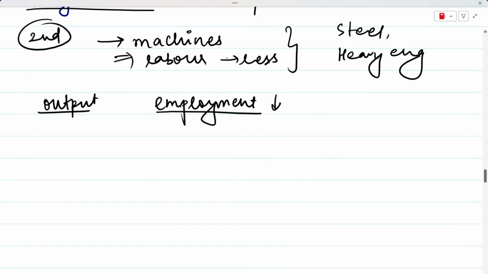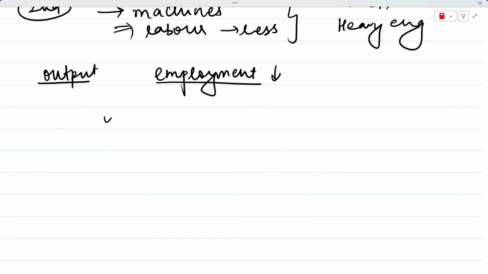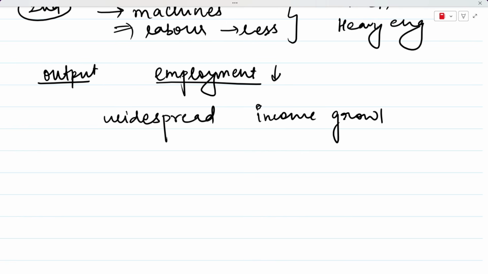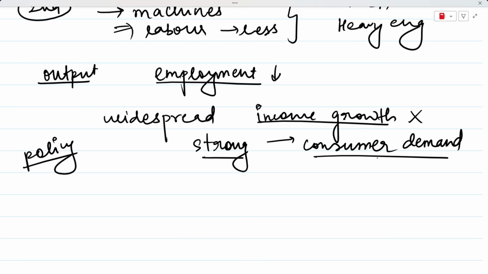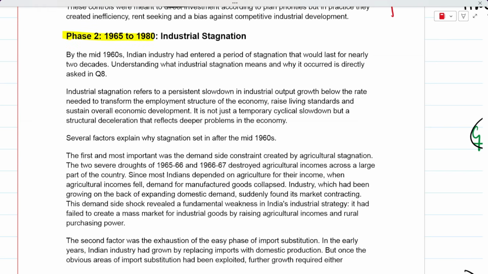So industrial growth did not generate widespread income growth. We did not see a lot of income growth happening because people were not employed by these heavy industries. That is the reason that we did not see widespread income growth, and we also did not see a very strong consumer demand. The reason is that people were not earning enough money due to this industrial policy or design that we were following. People were not earning a lot of money, and that is why the consumer demand was also very low. So this was all about phase 2 that lasted from 1965 to 1980, the period of industrial stagnation.